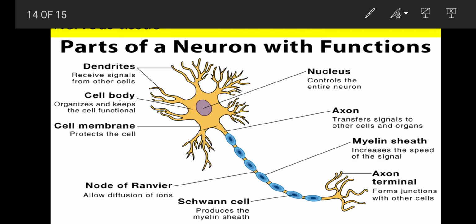So these were the parts of the neuron which are concerned with your syllabus that you have to study with the topic nervous system. So the chapter ends over here.